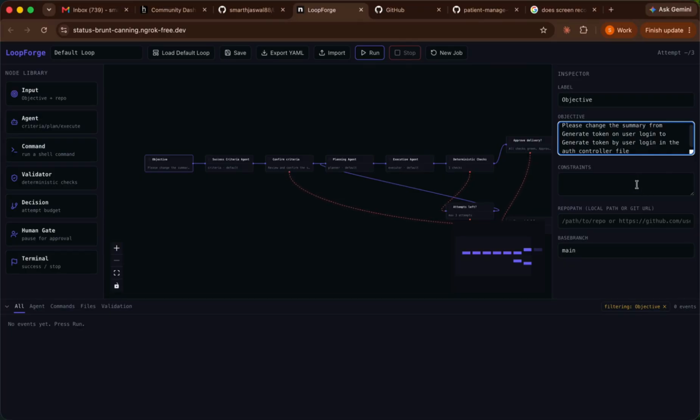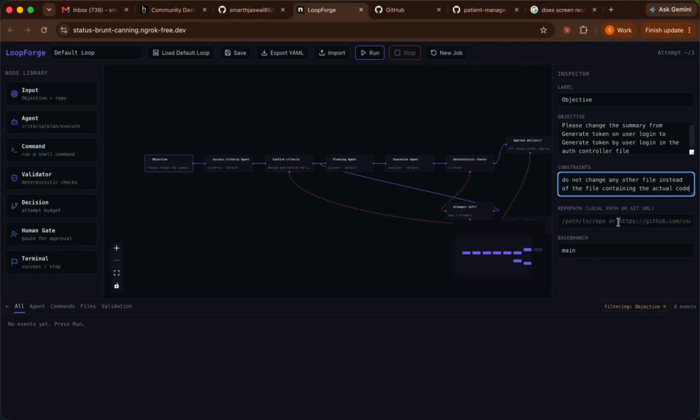Okay, so these are our constraints. In case the agent has updated other files also, we can add a constraint here that it should not change any other file. So we can say that we do not change any other file instead of the file containing the actual code.